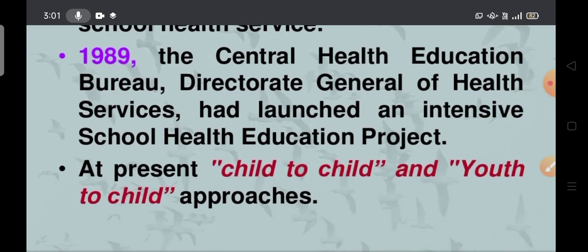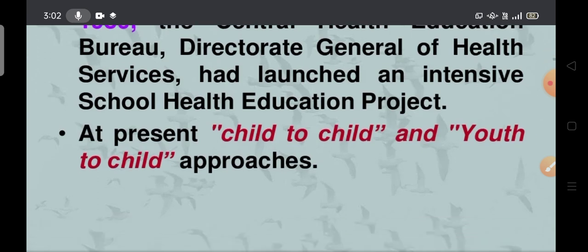Next, in 1989, the Central Health Education Bureau and the Directorate General of Health Services, DGHS, launched an intensive school health education project.